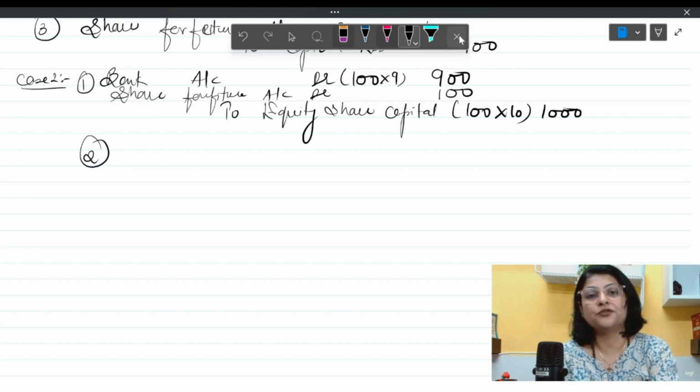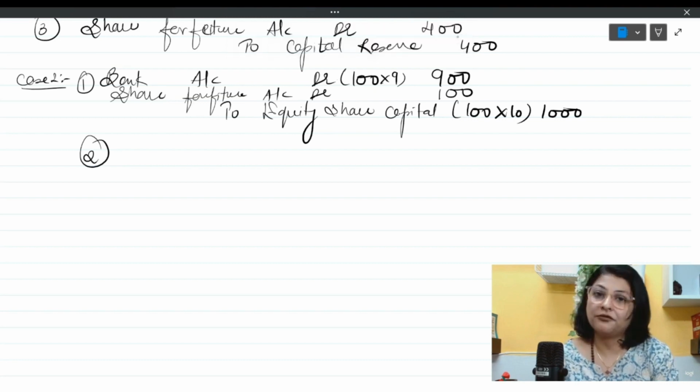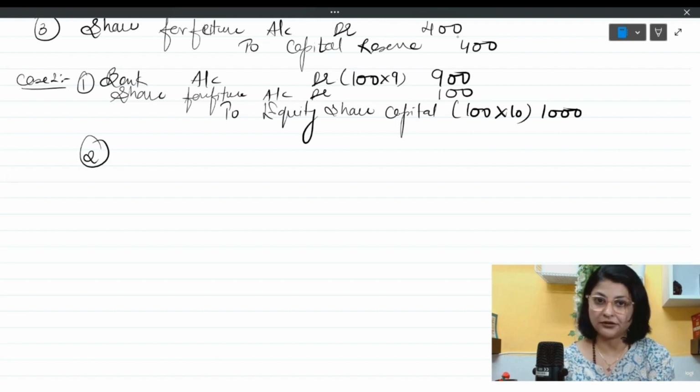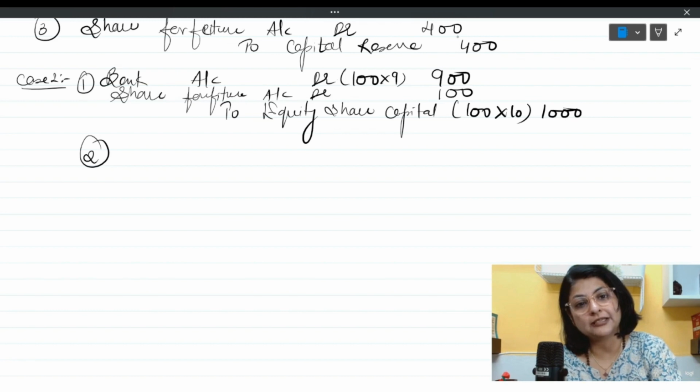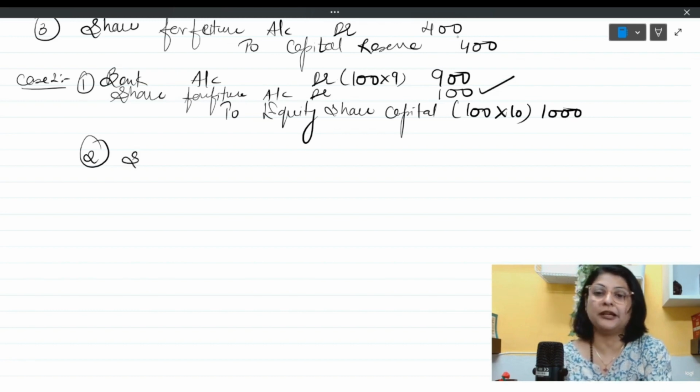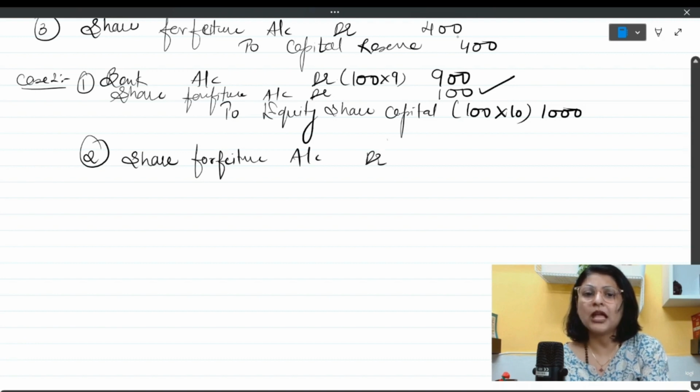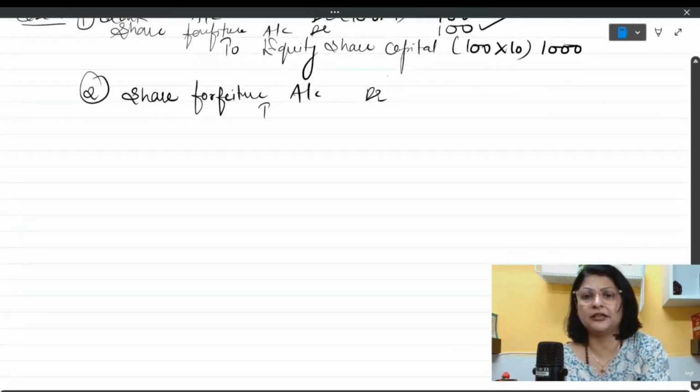This is transferring the balance of share forfeiture to capital reserve. Now this time the same balance of 400 will not be transferred to capital reserve, because we have utilized 100 rupees. So first let me write down the entry, then I'll explain you how we figure out the amount. So share forfeiture account is going to be debited over here. You are going to write share forfeiture account debit, and on the credit side you will be writing to capital reserve. The balance of share forfeiture will be transferred to capital reserve.